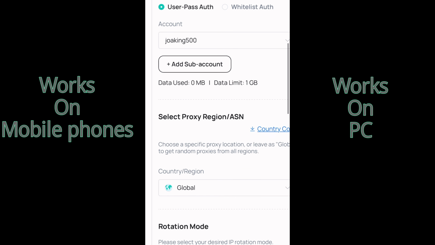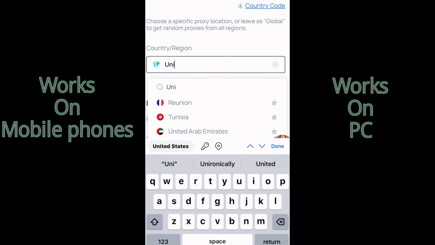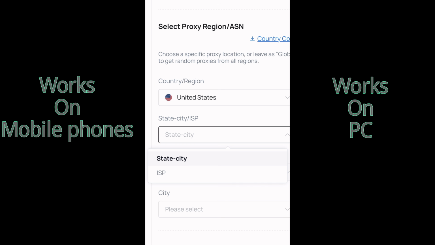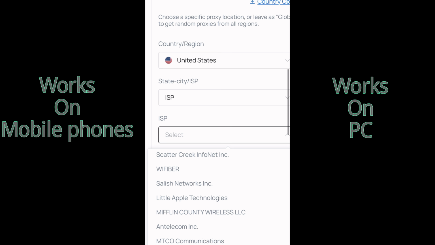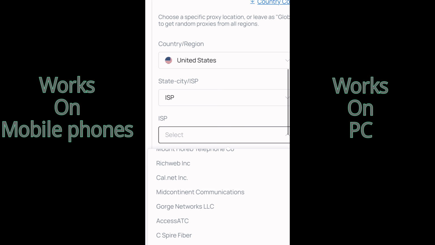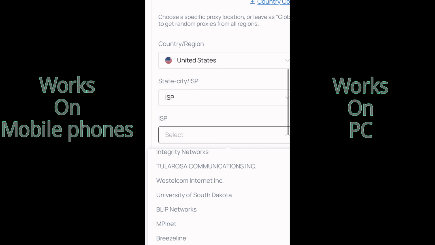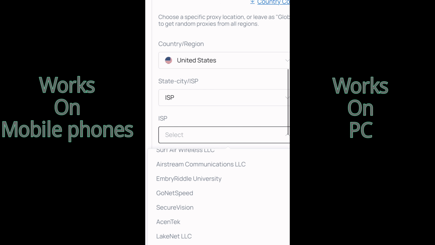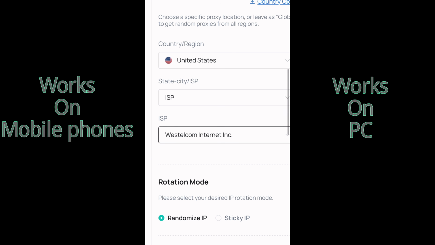So right here you come and select your country, just like what we did before, United States. Then we select the ISP. Let's go ahead and select any one right here. Just to make the correction, you are to add your username and password before getting to connect this.